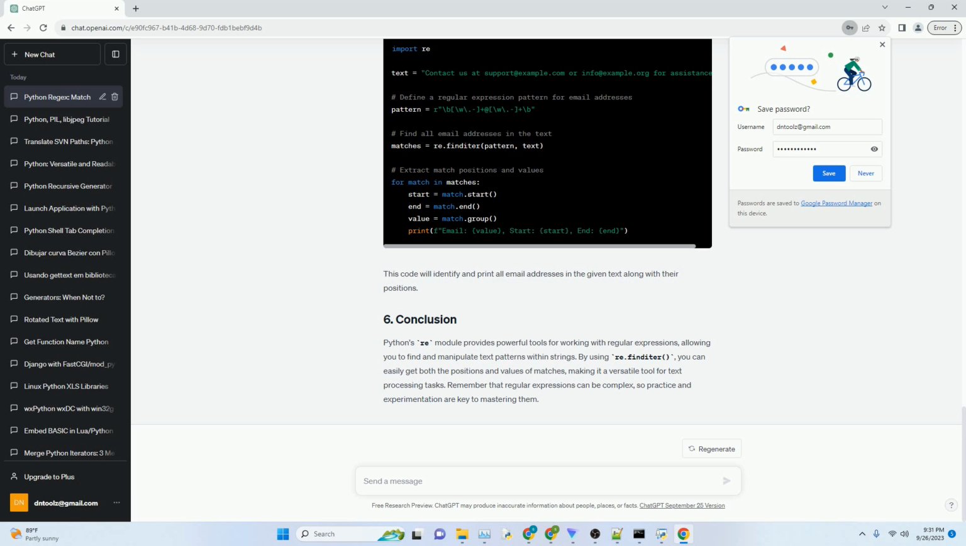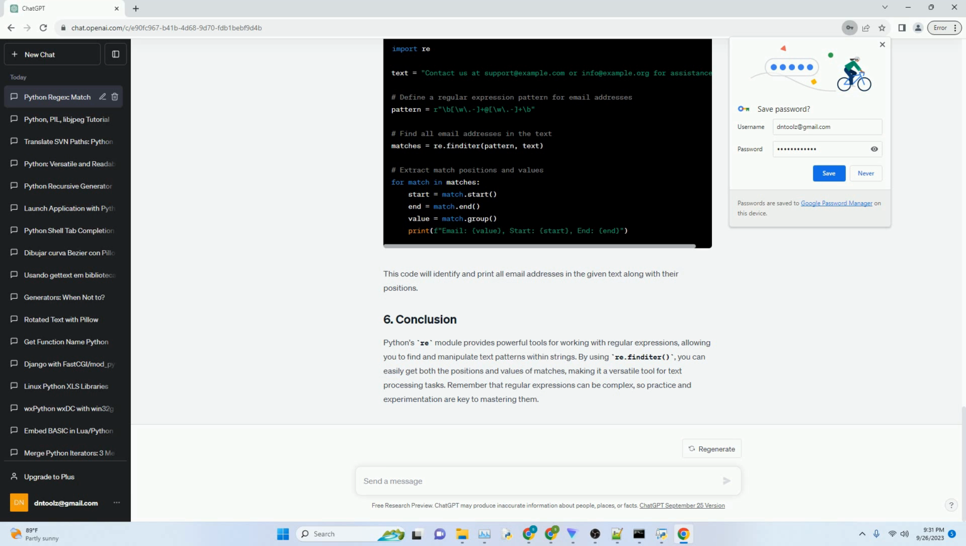Let's put it all together into a complete code example. Suppose we want to find all email addresses in a given text and print both their positions and values. This code will identify and print all email addresses in the given text along with their positions.